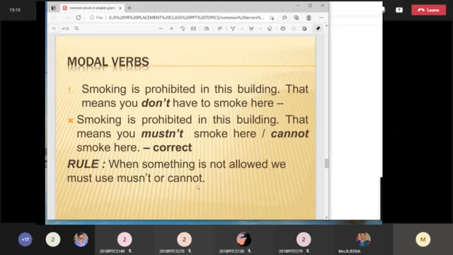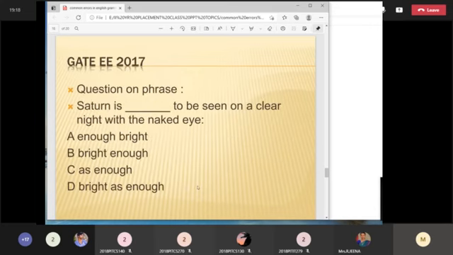But mustn't means you absolutely must not smoke. So that is what the sentence says. Something which is banned, you are not supposed to do at all. So only either mustn't or cannot can be used in cases where something is not allowed. So all modal verbs will have such cases. You can understand that. Okay, we'll see one example.